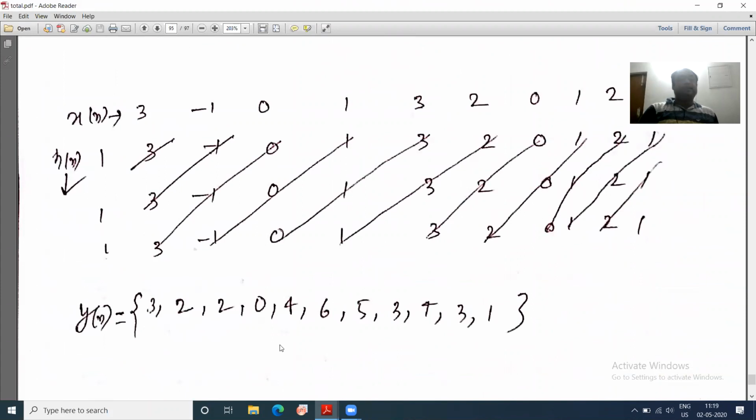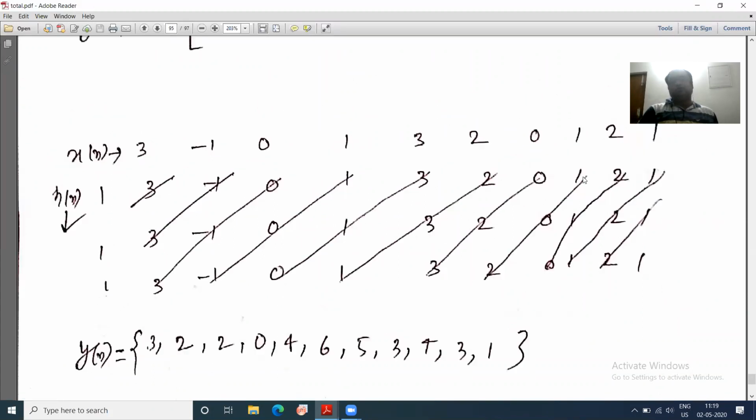Now if you look at direct convolution, this is x(n) and this is h(n). If you multiply by 1, you will get 3 minus 1 0 like that, first row. Then if you multiply by 1, you will get 3 minus 1 0 1 3 2 0 1 2 1. Again, multiplying by 1, that will be 3 minus 1 0 1 3 2 0 2 1.